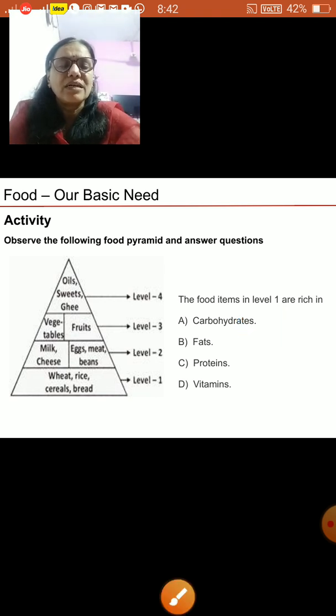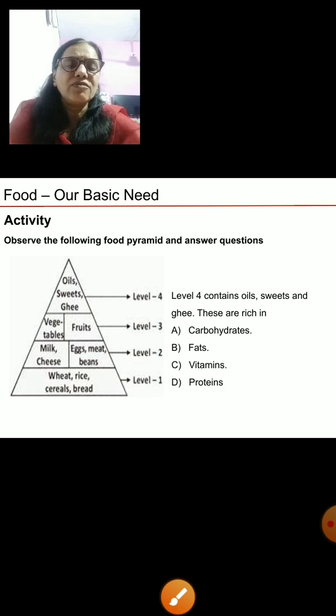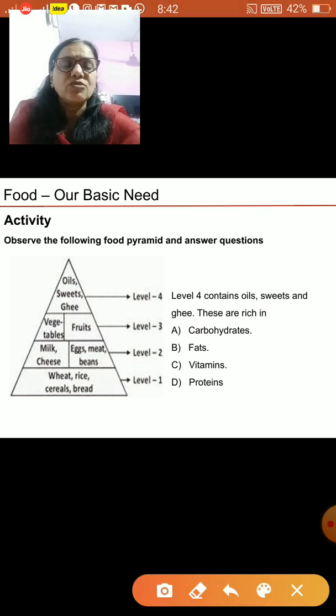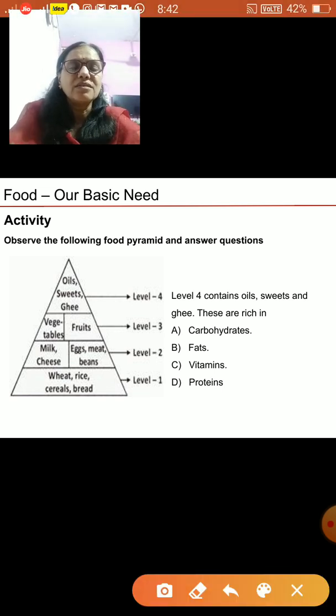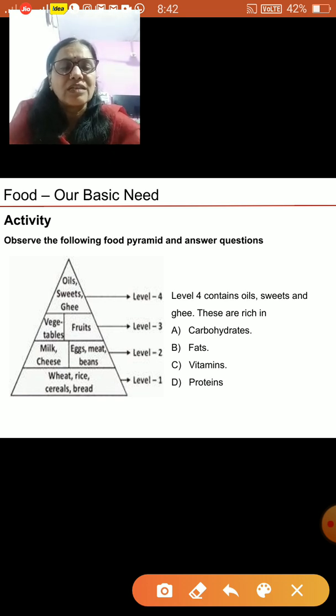Fine. Another one. Level 4 contains oil, sweets and ghee. These are rich in what? Tell me. You can also guess the answer. So they are rich in carbohydrates, fats, vitamins or proteins. They are rich in fats, right? Because the level 4 contains oil, sweets, ghee, etc. So I'll mark fats, right?